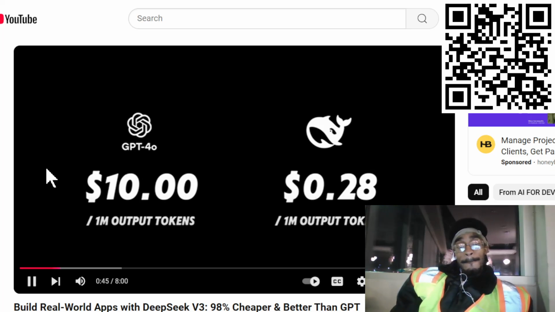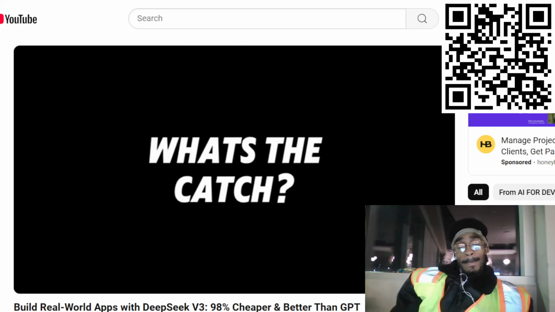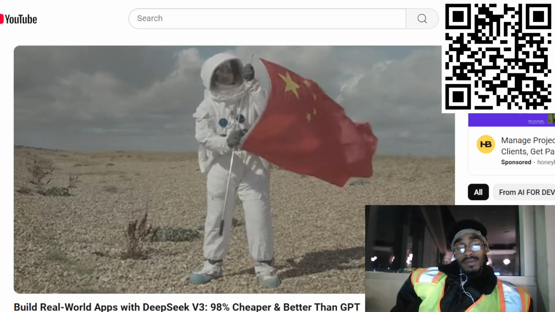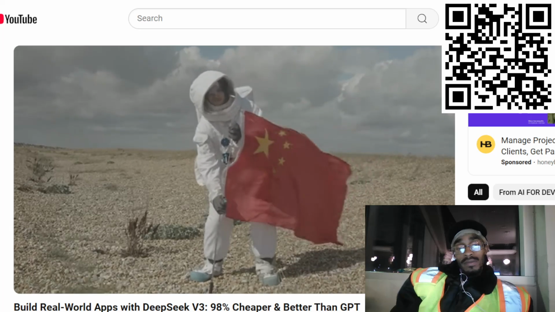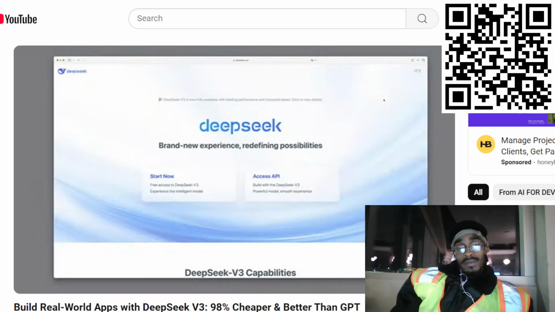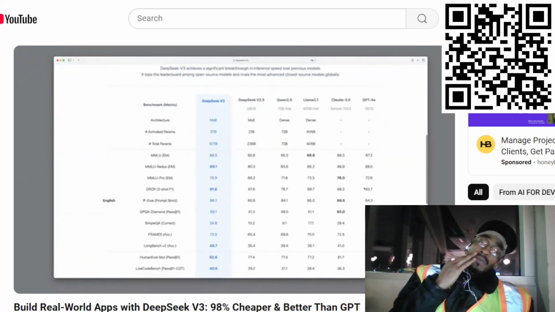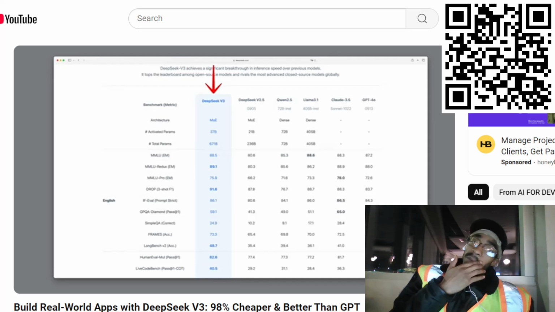There's a clear winner. What's the catch? DeepSeek is based in China, so it's unclear how your data might be used. This means it's especially suitable for projects where data privacy isn't the main concern. Okay, let's head over to the DeepSeek homepage and find out just how good this model really is. First, we'll take a look at the benchmarks. DeepSeek V3 outperforms Claude 3.5 and GPT-4o on benchmarks like MMLU and DROP.